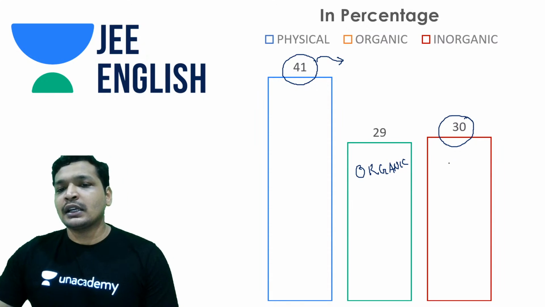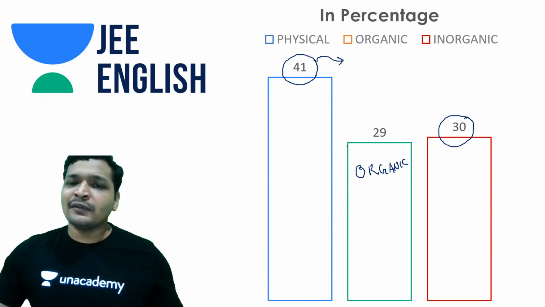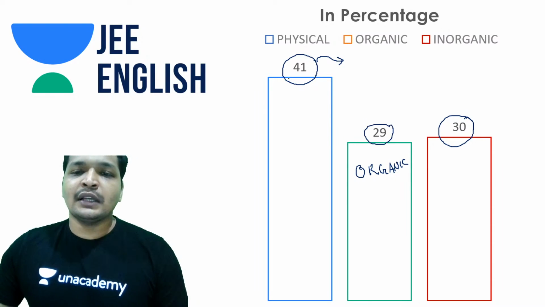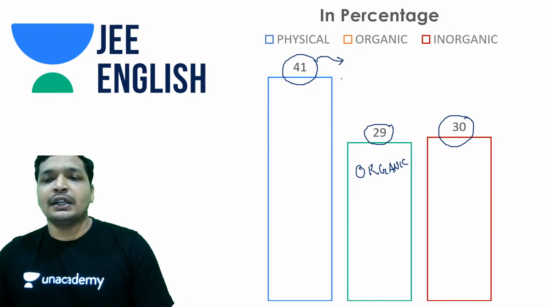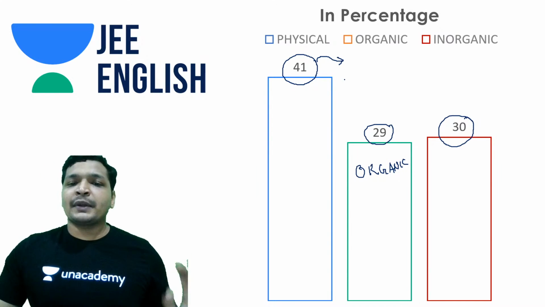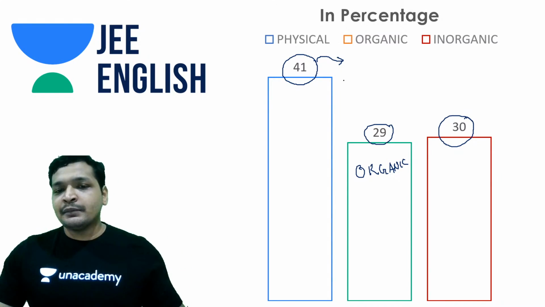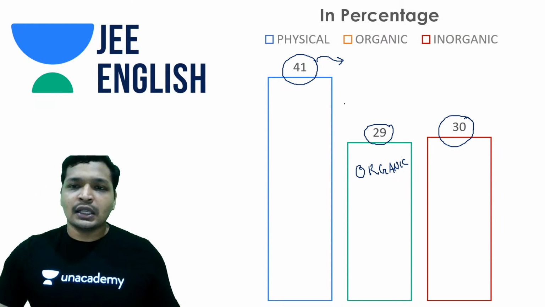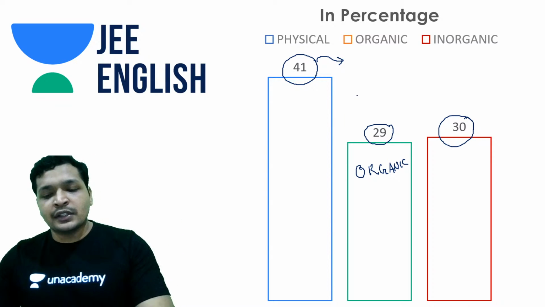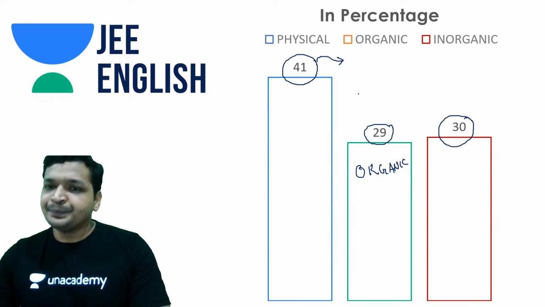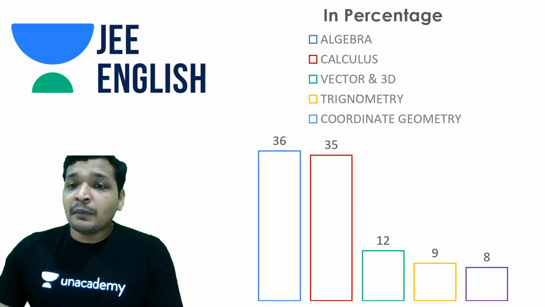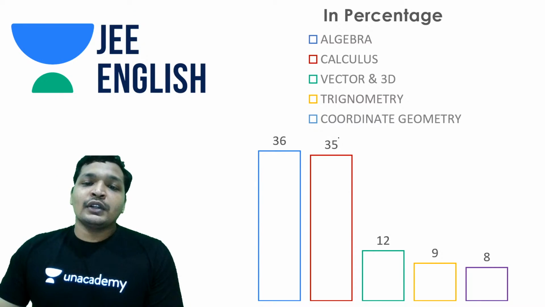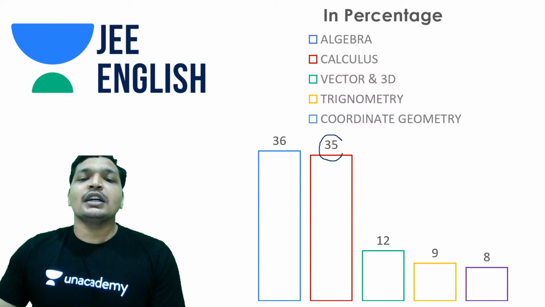And inorganic and organic and physical is something easy to cover. If you cover both of them, you can really do well in your exam. Else you would have to cover physical and inorganic. So 70% of the paper can be covered. Given any time, this is true. You cover physical and one other thing, and you have covered most of the things required for your JEE Advanced preparation. And talking about math, this time, calculus at 35% weightage.